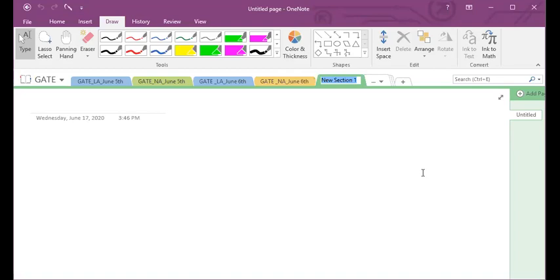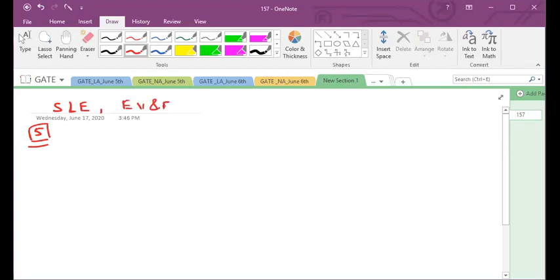So let us start. Question number 5. First we will see system of linear equations. This is our today's target, and then we will start eigenvalues and eigenvectors. Eigenvalues and eigenvectors is the last topic of our linear algebra.